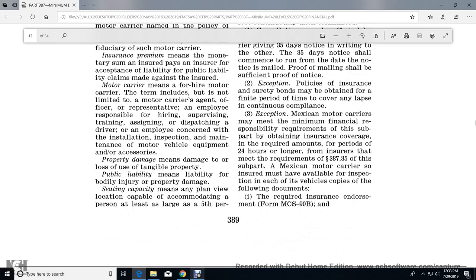Exemption: policies of insurance or surety bonds may be obtained for a finite period of time to cover any lapse of continuous compliance.